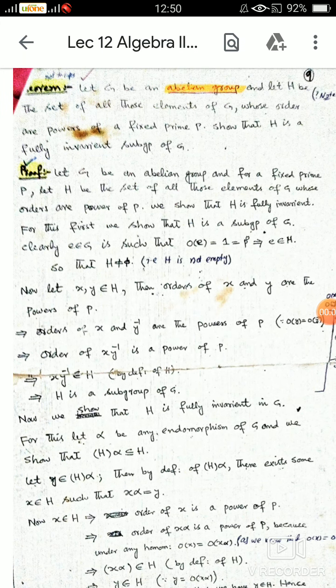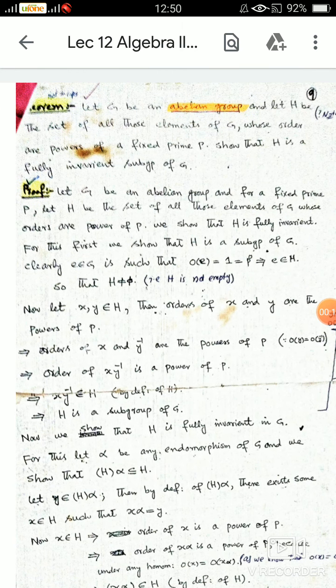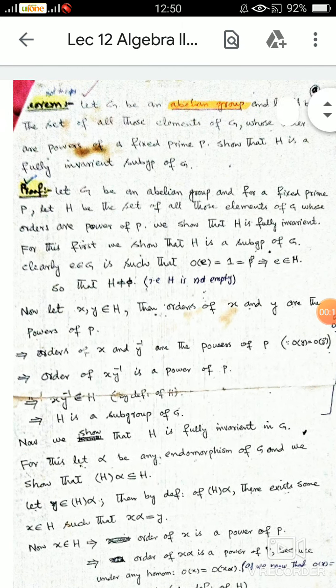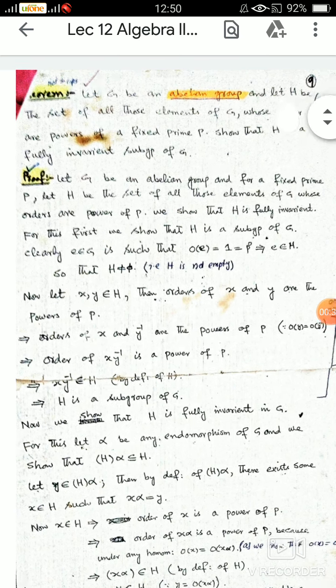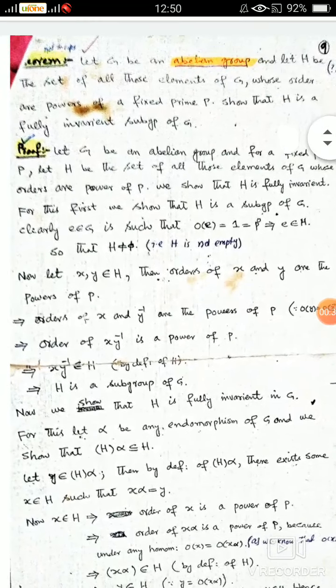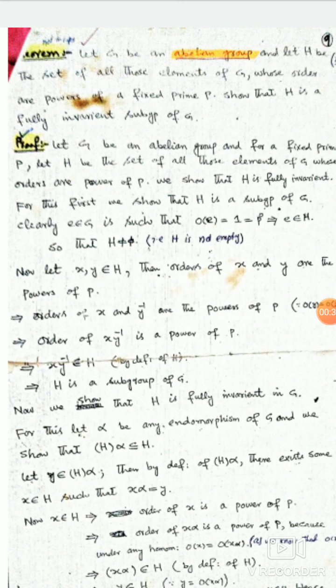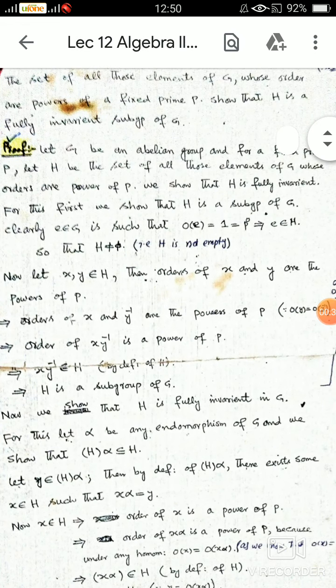Dear students, today we have a theorem. Let G be an abelian group and let H be the set of all those elements of G whose orders are the powers of a fixed prime P. Then show that H is a fully invariant subgroup of G. Proof. Let G be an abelian group.